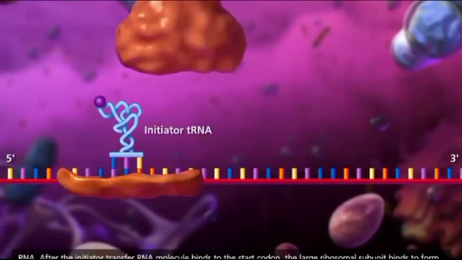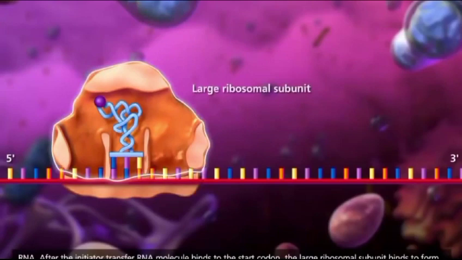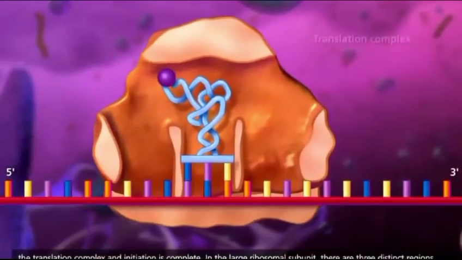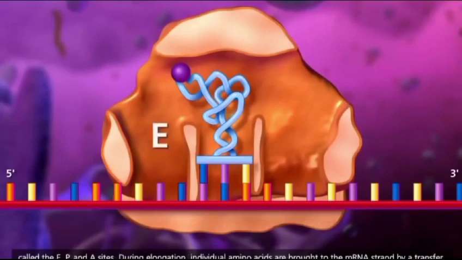Complementary base pairing occurs between the codon of the messenger RNA and the anticodon of the transfer RNA. After initiation, transfer RNA molecules bind to the start codon and the large ribosomal subunit binds to form a translation complex, and initiation is complete.